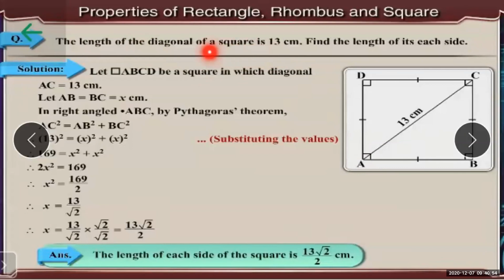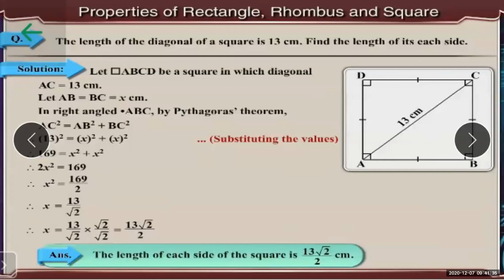If you read the question carefully, it is mentioned that it is a square. So immediately in your mind all the properties of the square should come. What are the properties? All the sides of the square are congruent, all the angles of the square are congruent, and the diagonals are congruent and are perpendicular bisectors of each other. Once you remember all these properties, you will be able to solve any question regarding the square.